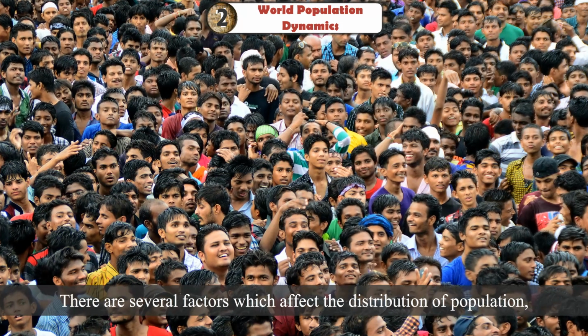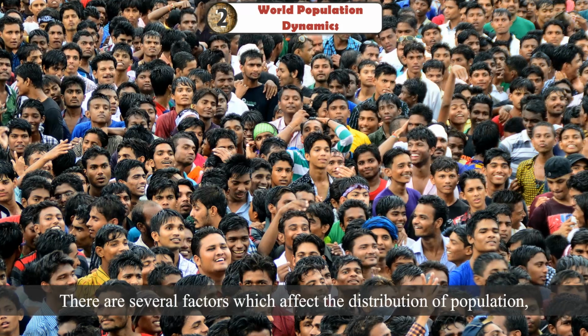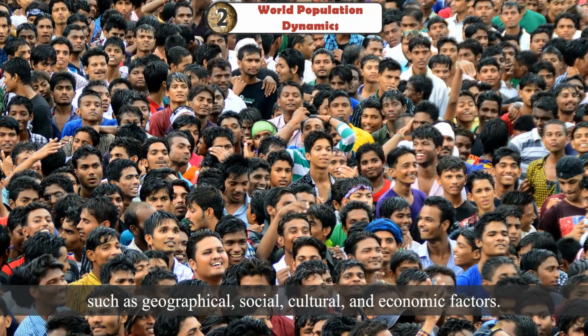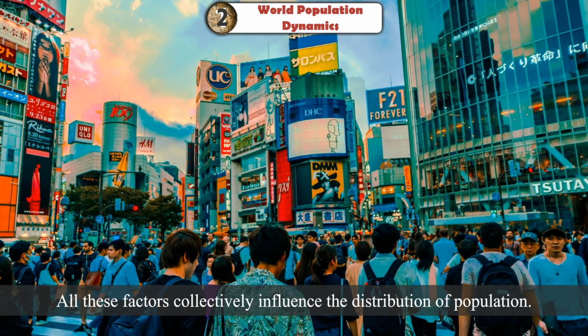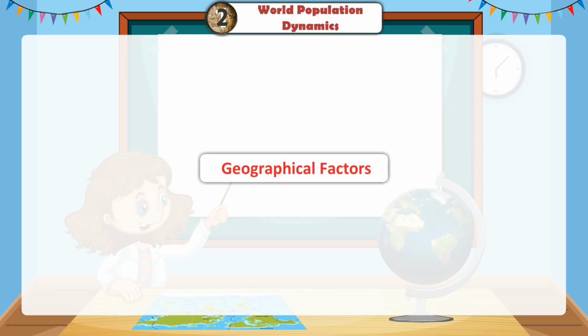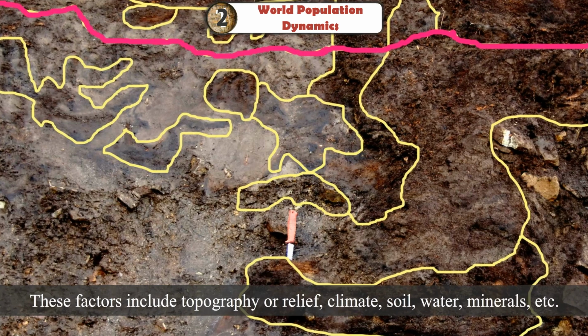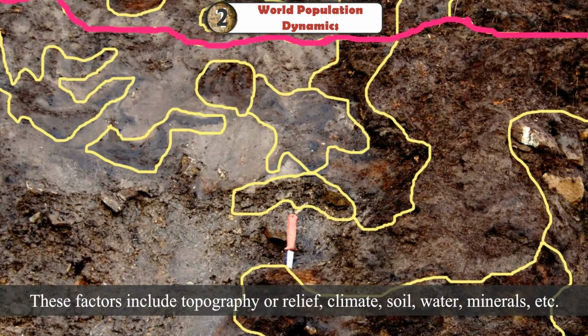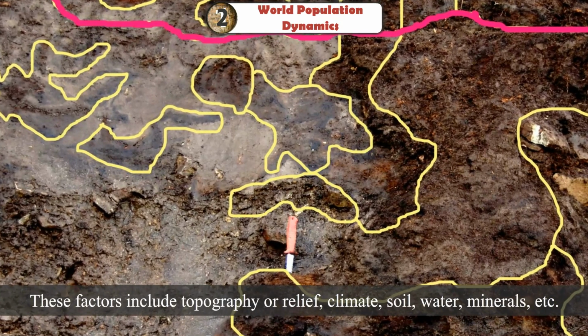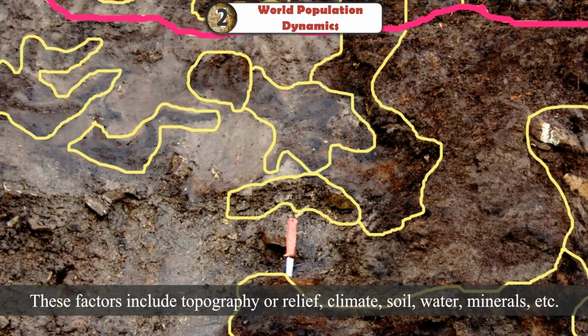There are several factors which affect the distribution of population, such as geographical, social, cultural, and economic factors. All these factors collectively influence the distribution of population. Geographical factors. These factors include topography or relief, climate, soil, water, minerals, etc.